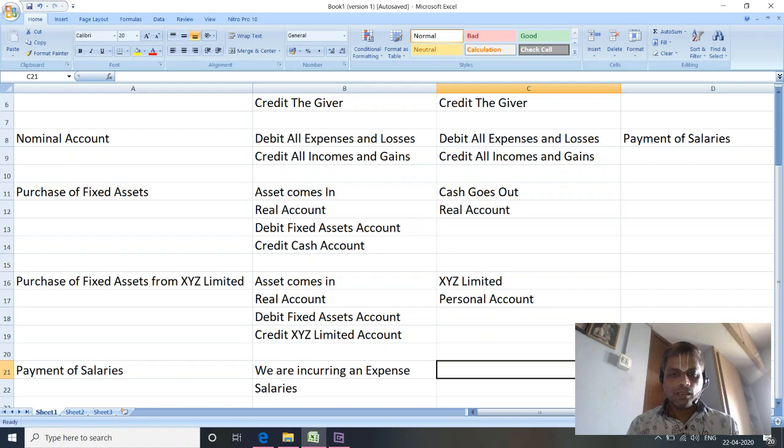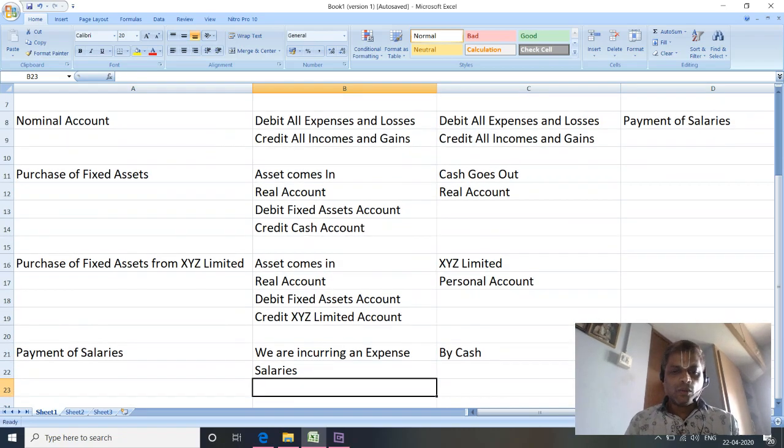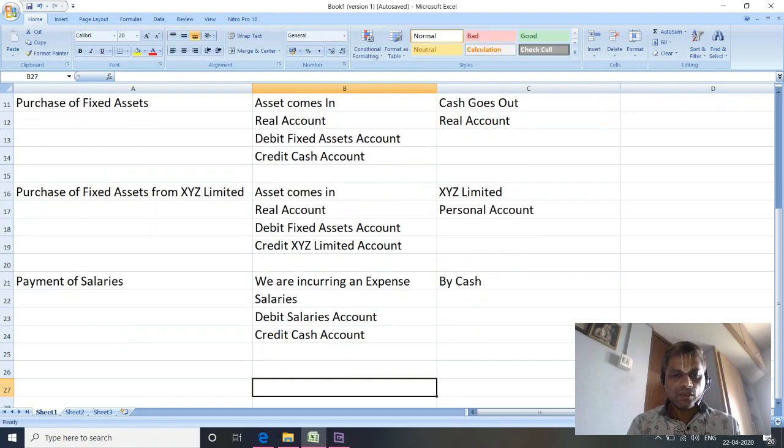And this is paid by cash. So what goes out? We are incurring the expense, so expenses come under nominal account. The rule is debit all expenses and losses, which means debit salaries account, and since it is paid by cash, credit cash account. Are we clear so far?